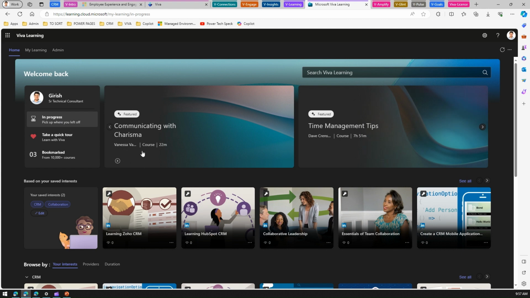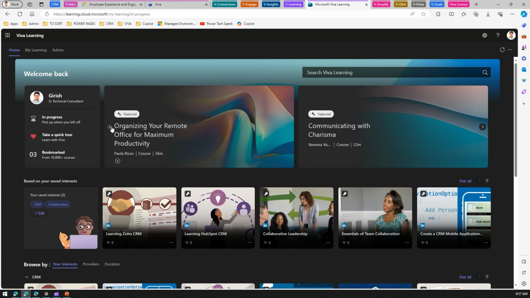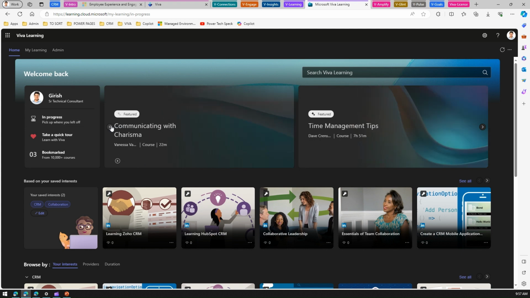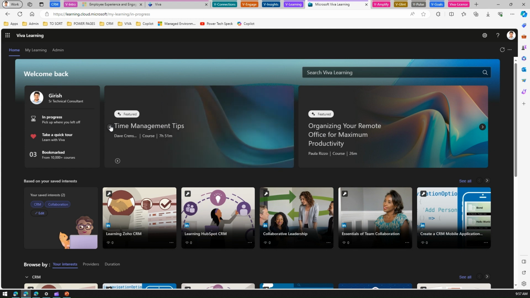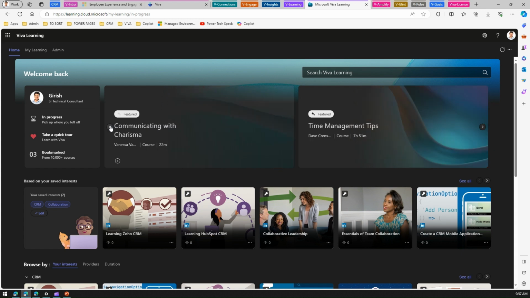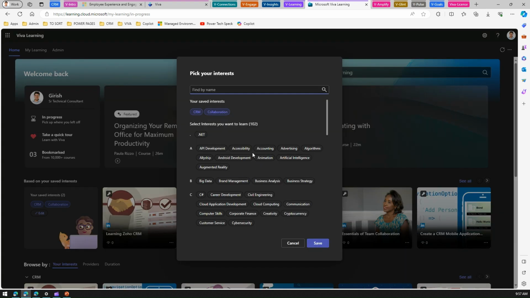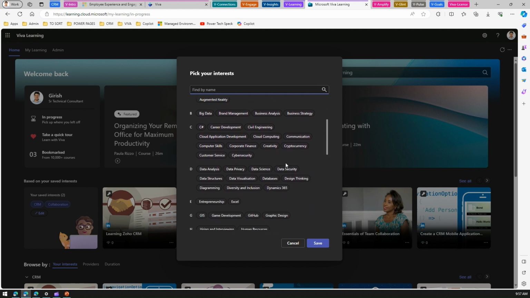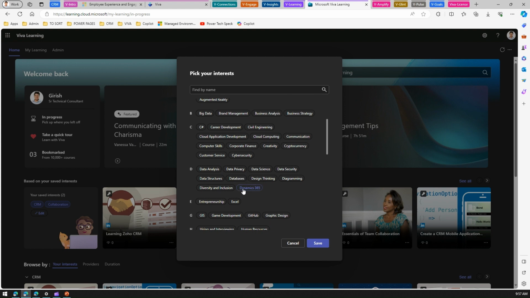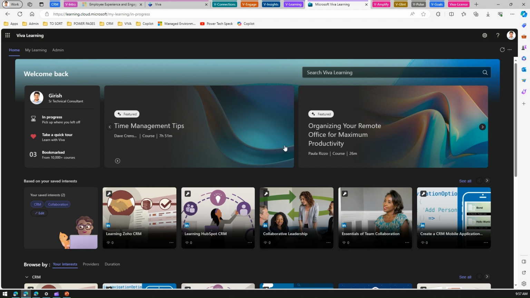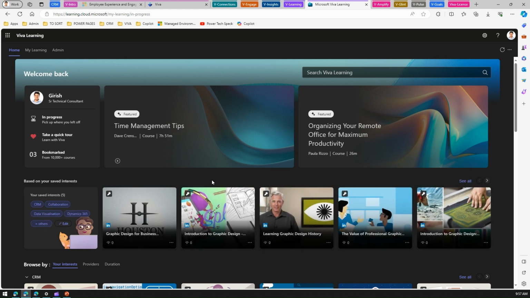And on this particular section here, you will see various featured content, okay, which is being presented based on the interest which you have shown. Now, how to set your interest? Here you will see a section called saved interest. I have mentioned CRM and collaboration as my saved interests. But if I click on edit, then I can specify something else as well. So if I say my interest is, say, data visualization, Dynamics 365, and graphic design, and I save this, then all the content will be displayed accordingly.